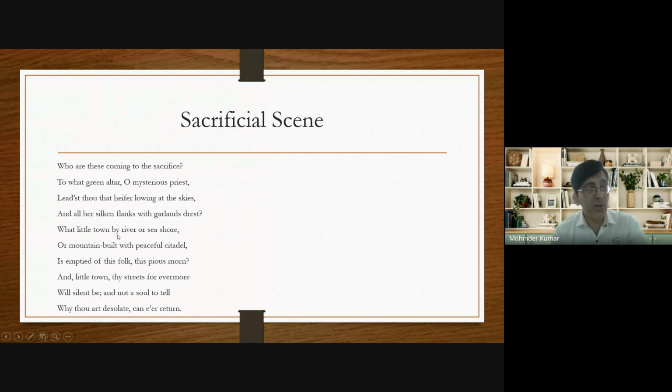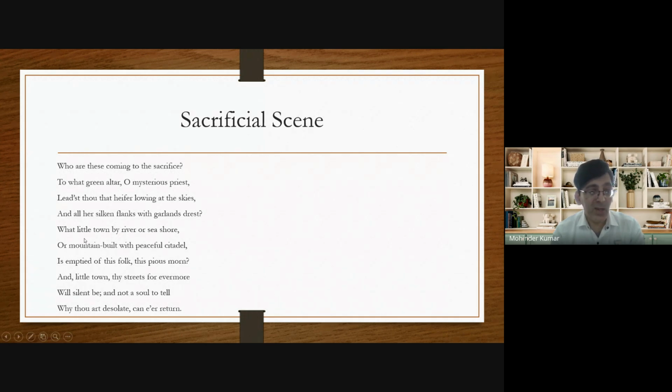What little town by river or seashore or mountain built with peaceful citadel is emptied of this folk, this pious morn. And little town, thy streets forever will silent be, and not a soul to tell why thou art desolate can ever return. Now, John Keats makes a guess that the people who are going for sacrifice, to which city or town do they belong, and where is the town situated.